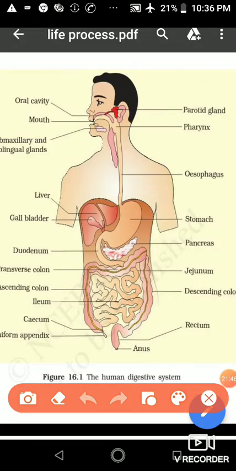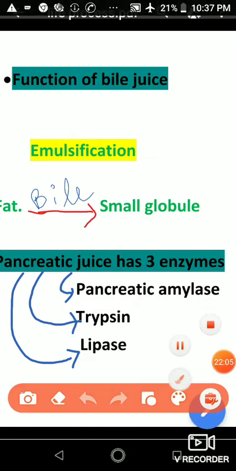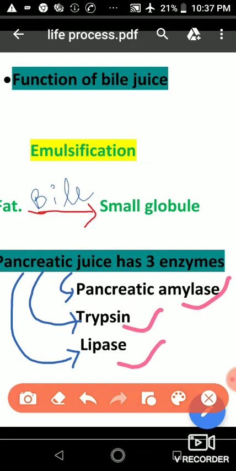So student, this is pancreas. This is pancreas which secretes pancreatic juice, which also enters into small intestine. Now what is the function of pancreatic juice? Actually pancreatic juice contains three enzymes. There are three enzymes in pancreatic juice. First one is pancreatic amylase, second is trypsin, and third is lipase. These three enzymes are present in pancreatic juice.